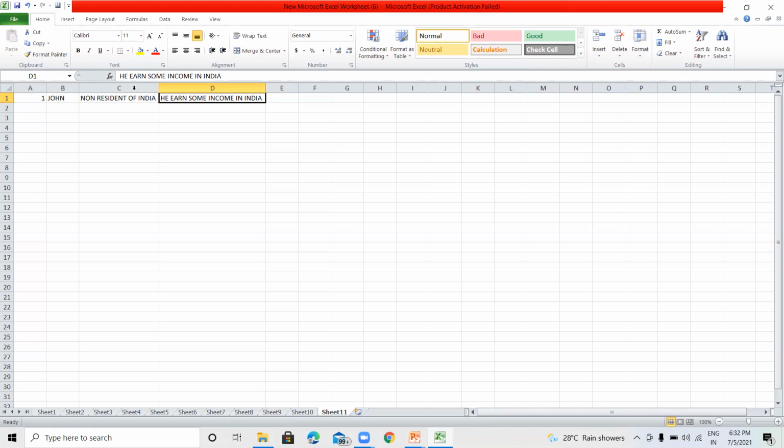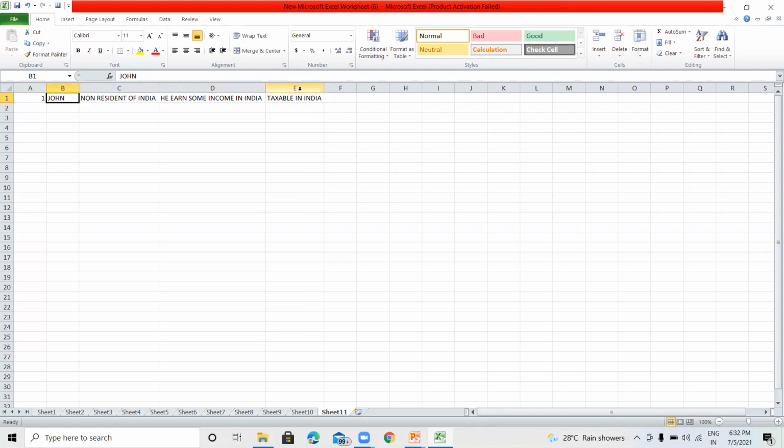So now, Mr. John is a non-resident. He is not a resident of India, and there is income earned by Mr. John in India. Such income will be taxable in India. Such income relates to John. Now, who will pay? Means in whose hands will such income be taxable?